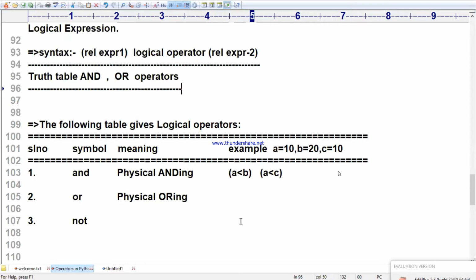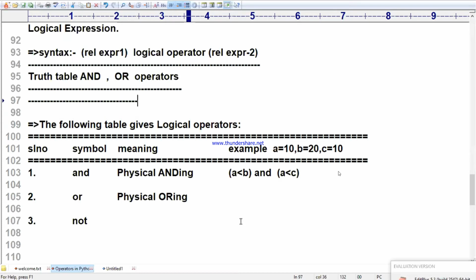See, what I am saying is A less than B. That is relational expression 1. Suppose if I use AND, what will happen? This is A less than C. So the left hand side is a relational expression, and the right hand side is also a relational expression. That means two relational expressions are there.